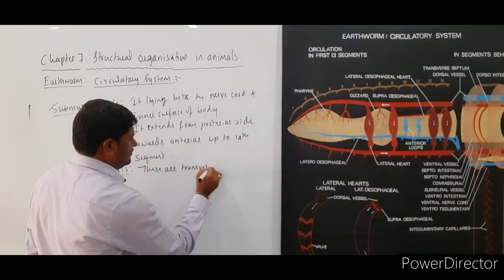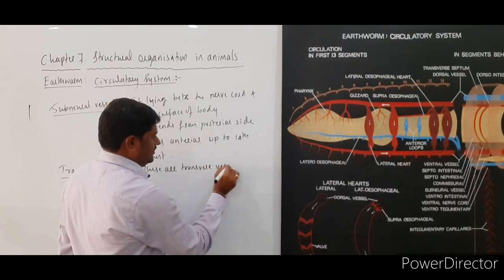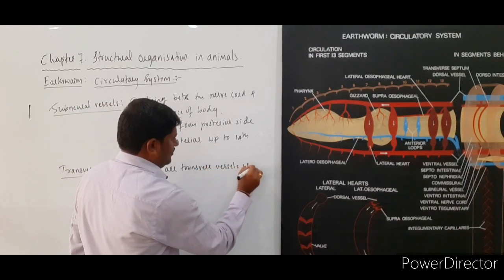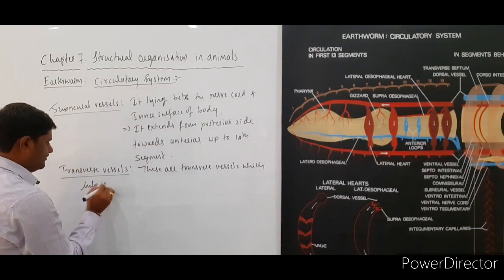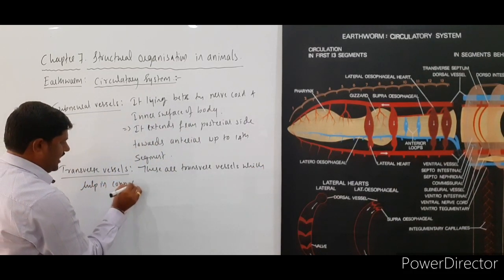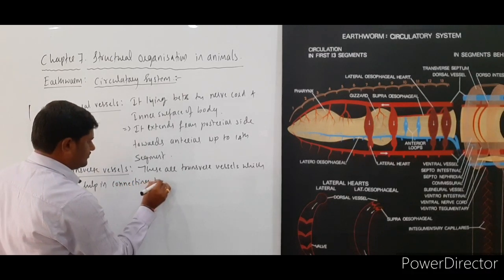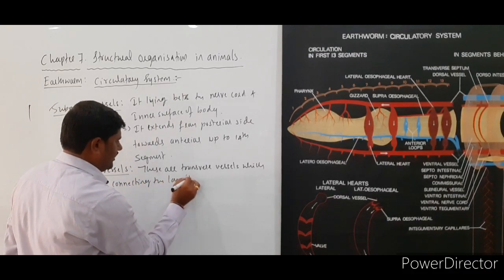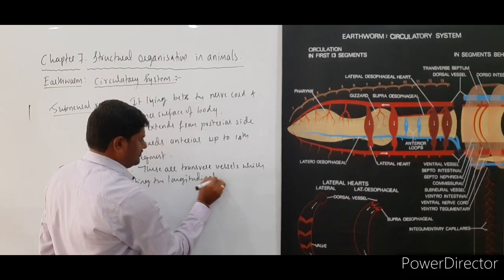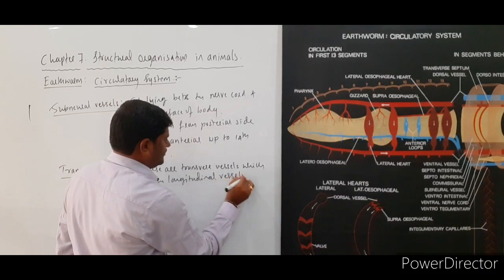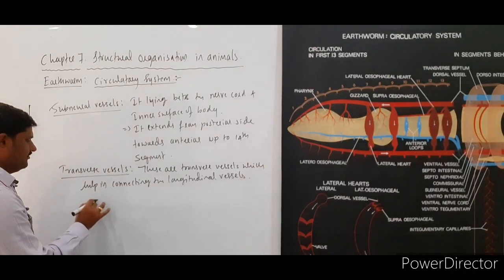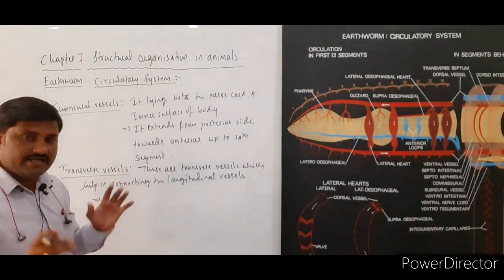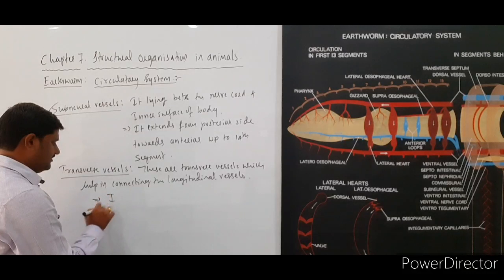They help in connecting the longitudinal vessels, and it includes what?